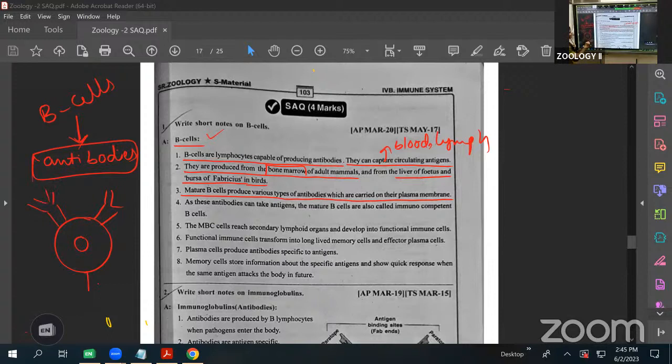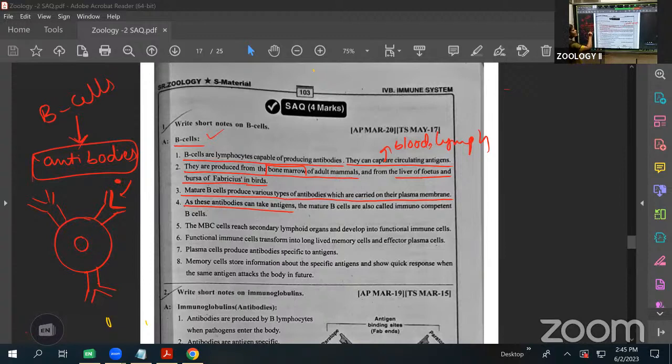Like this, any circulating antigens are taken through the plasma membrane. This B cell is producing these Y-shaped antibodies, and these antibodies take the circulating antigens.